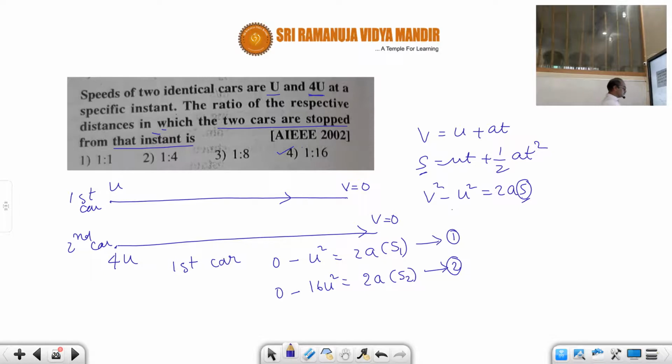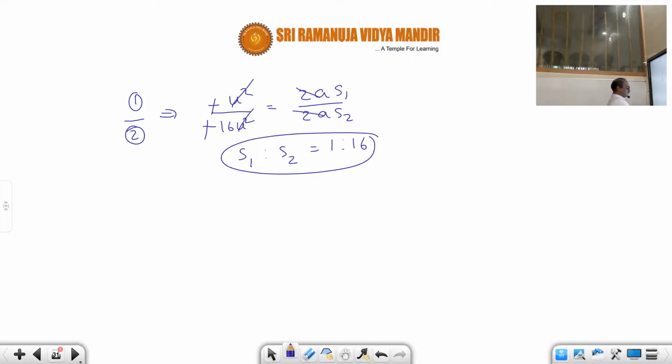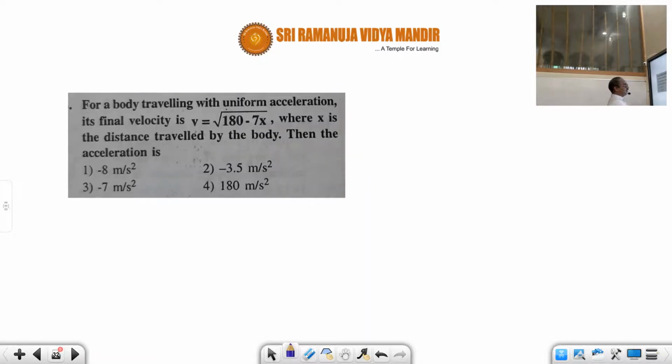So, understood, students? Then look at another example. I think we already solved this example, but I will solve this problem again because it is a very important example.